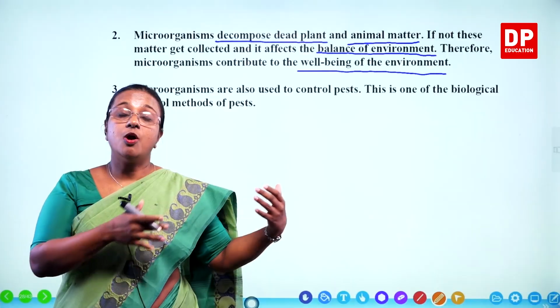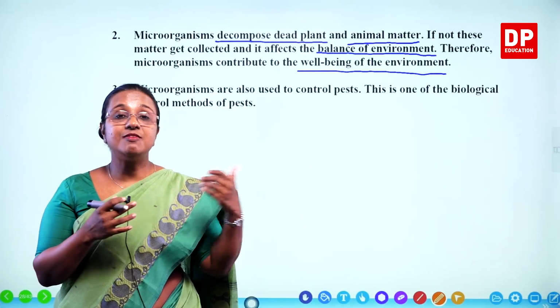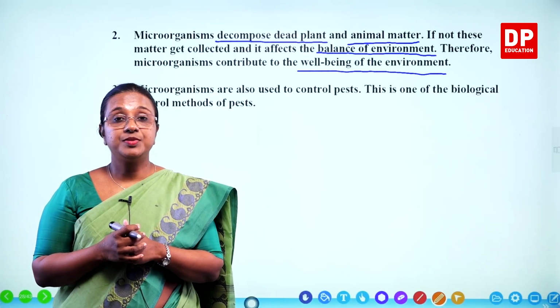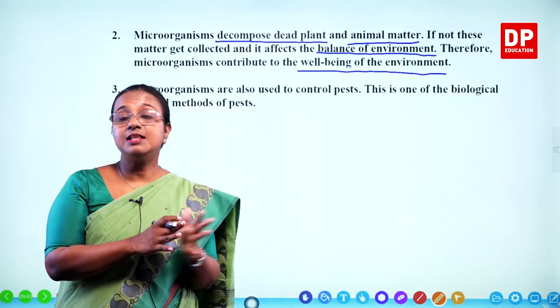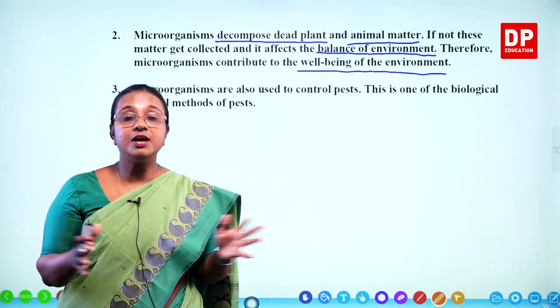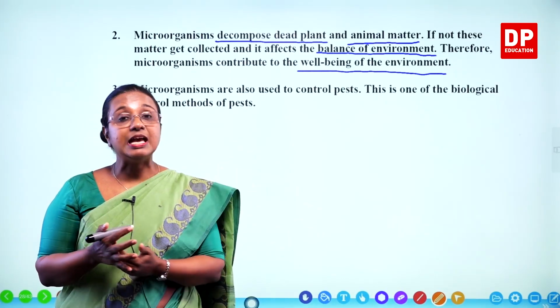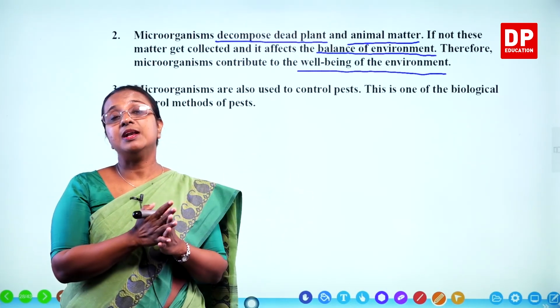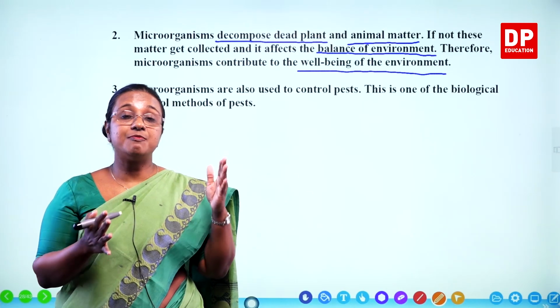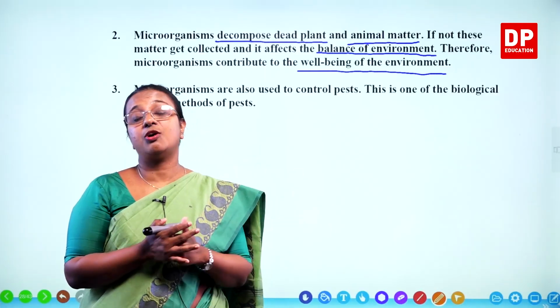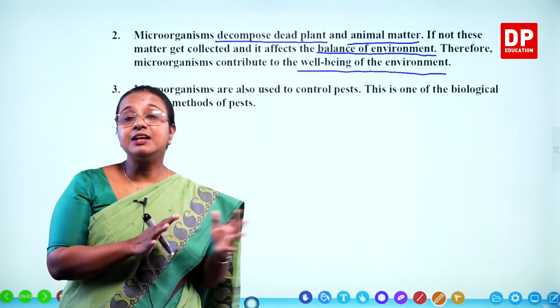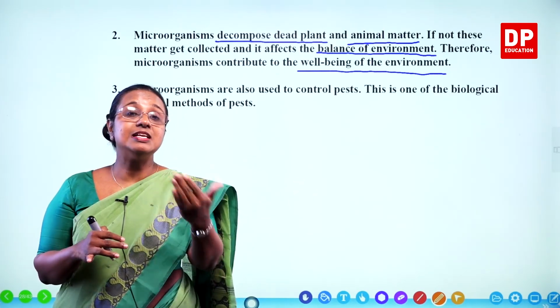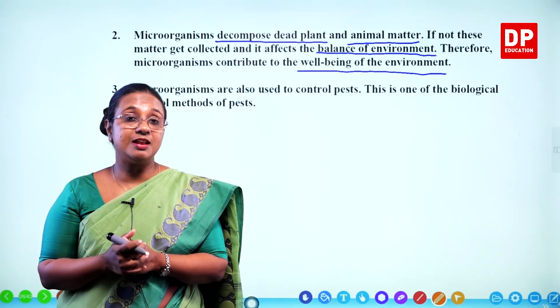The same way, all the organic waste that we get from our household, if it all collects in the environment, there will be a lot of garbage. Those are decayable garbage, organic garbage. But if microorganisms don't act on garbage, it will collect in the environment. That will disturb the balance of the environment.